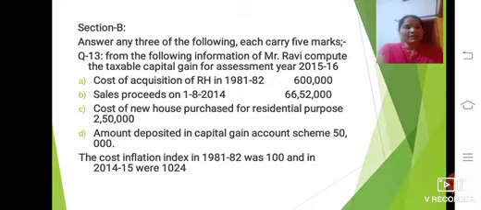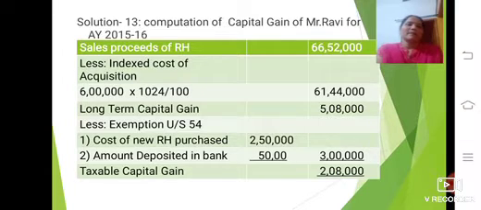So as per this question you have to compute the taxable capital gain for the assessment year 15-16. Let us solve this question. Here is the solution. Computation of taxable capital gain of Mr. Ravi for the assessment year 2014-15.